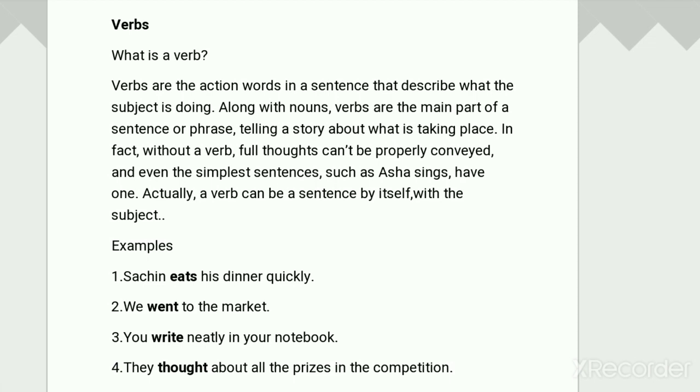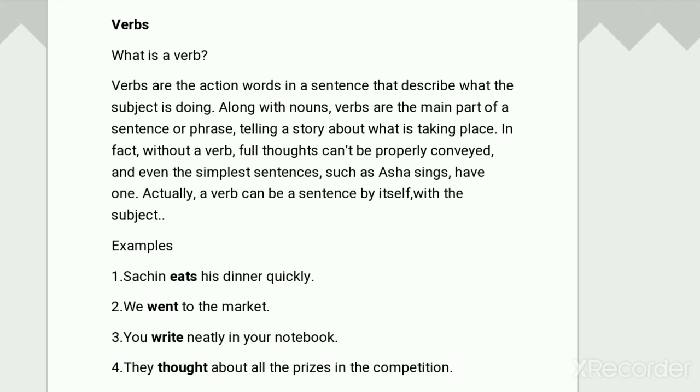Without a verb, we can't understand the sentence properly. So, verbs play a very important role in the sentence, and because of that, we come to know about the subject. Some examples are here. Sachin eats his dinner quickly. In this sentence, which is the verb? Eats.